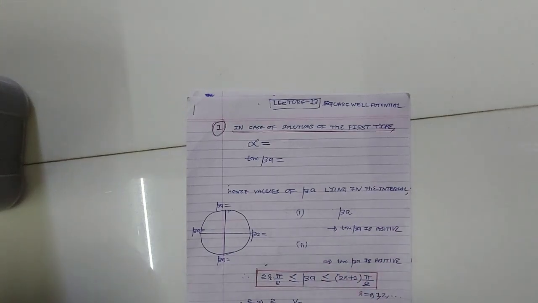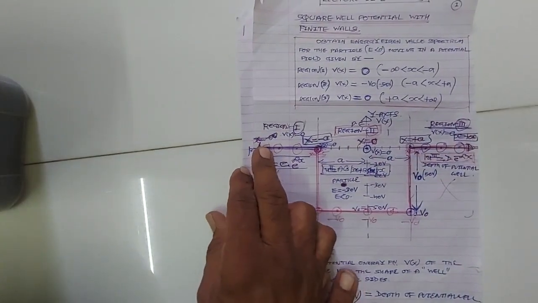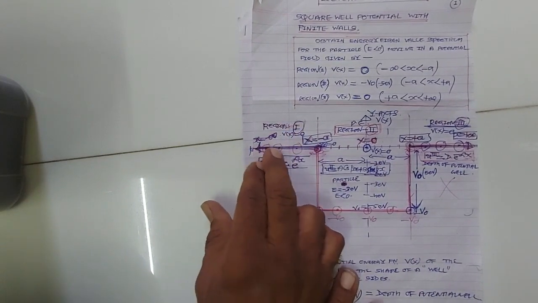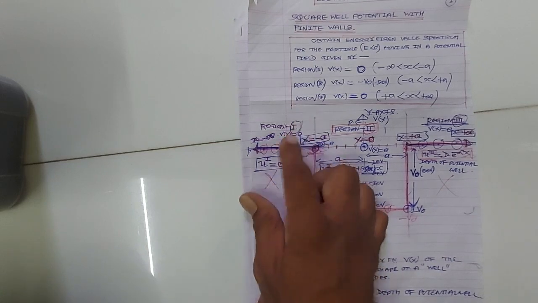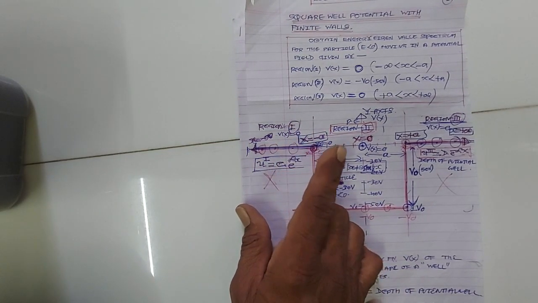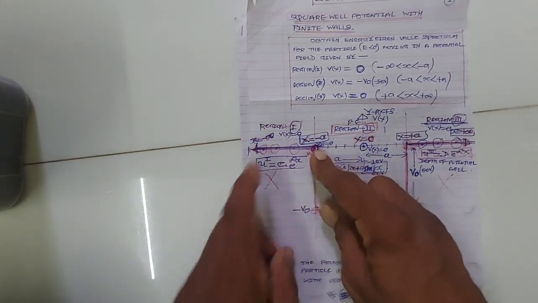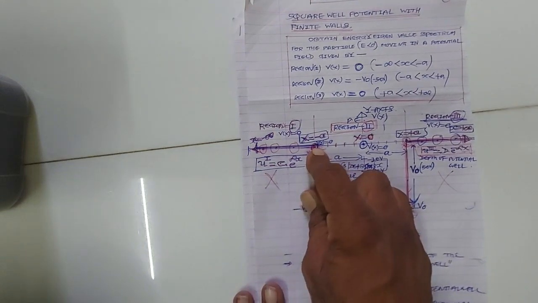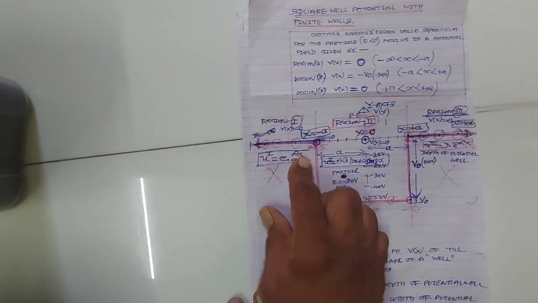As we have discussed in the square well potential, region 1 is from x equal to minus infinity to minus a, in which the potential energy of the particle is 0 and the solution u1 of the Schrodinger equation is c e raised to alpha x.